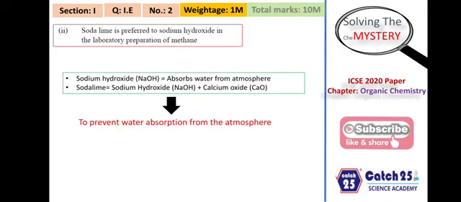Nevertheless, the answer is: sodium hydroxide, students, absorbs water from the atmosphere, while soda lime, which is a combination of sodium hydroxide as well as calcium oxide, doesn't do so, hence it is utilized in the reaction. This is again the decarboxylation method, and if you prepare methane, you have to start with sodium acetate, students. You must be knowing about this. Sodium acetate undergoes decarboxylation in presence of soda lime to give you methane. So overall marks gained up till now is 10 marks, as you can see on the top of your screen in the green box.